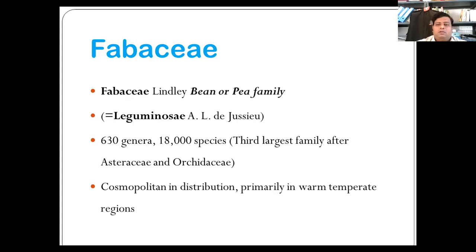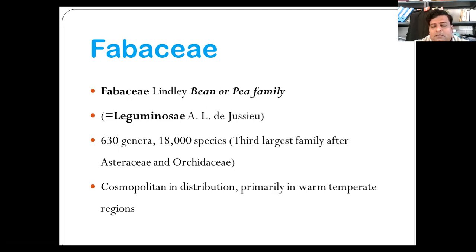This family has many economically important plants, second after family Poaceae. It is a source of several pulse crops such as kidney bean, Phaseolus vulgaris, green gram, Phaseolus aureus, black gram, Phaseolus mungo. Also lentils like Lens esculenta, chickpeas, peas like Pisum sativum, pigeon pea, Cajanus cajan, soybean, Glycine max, and peanut that we use in our daily protein diet, that is Arachis hypogaea, that also yields oil with high protein food.